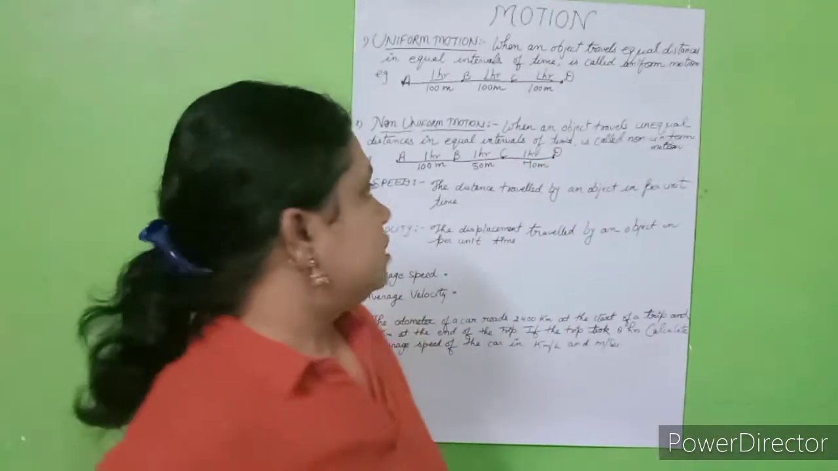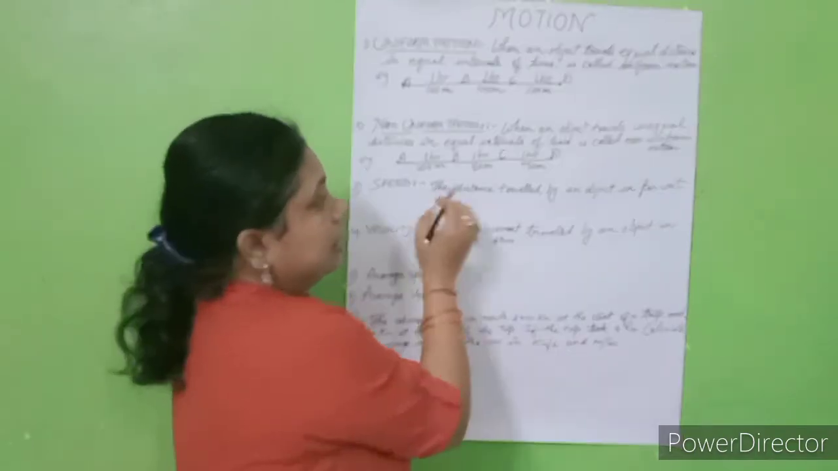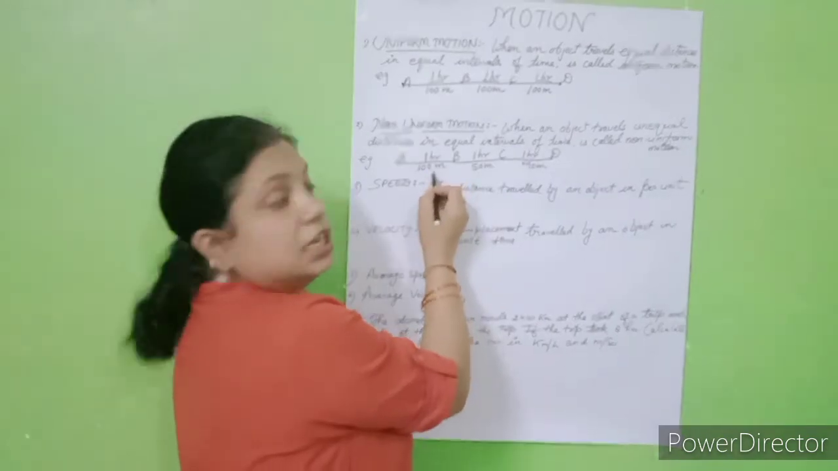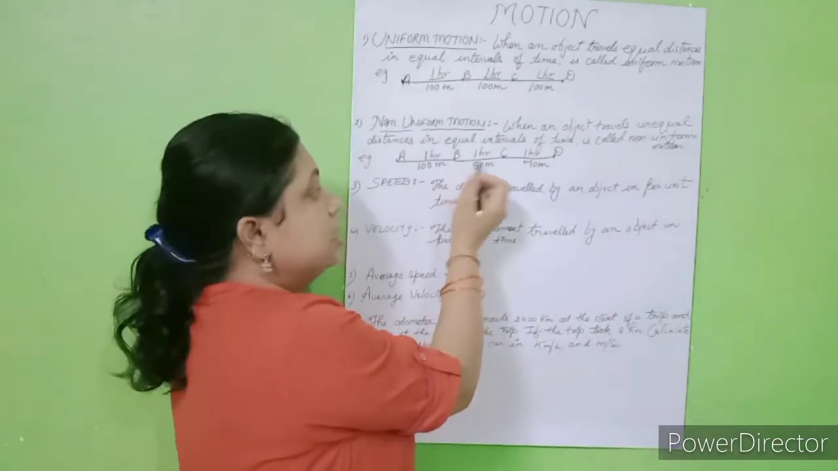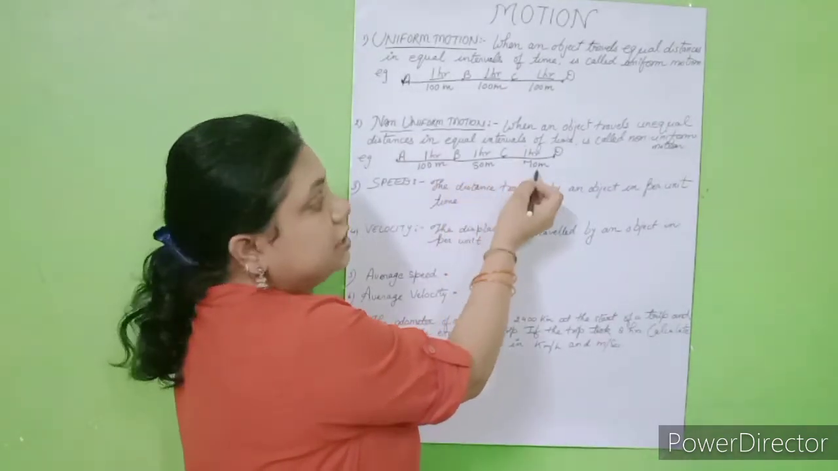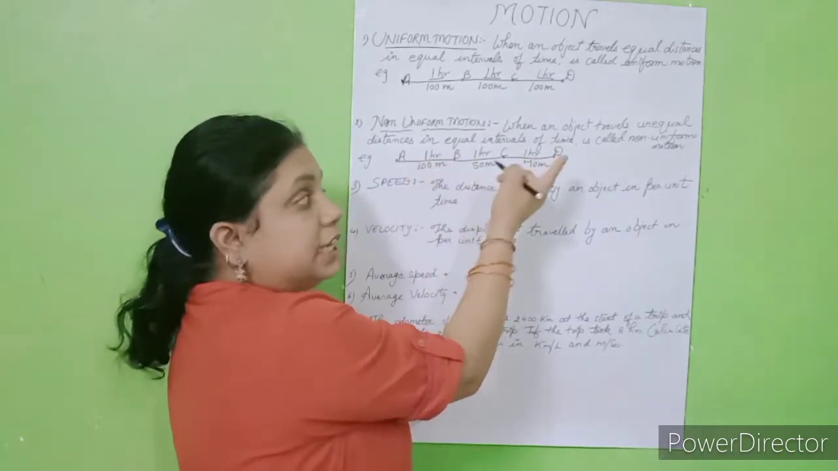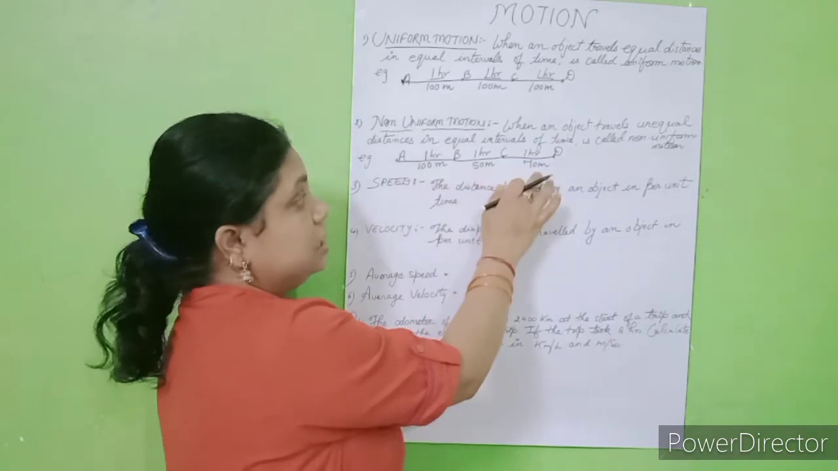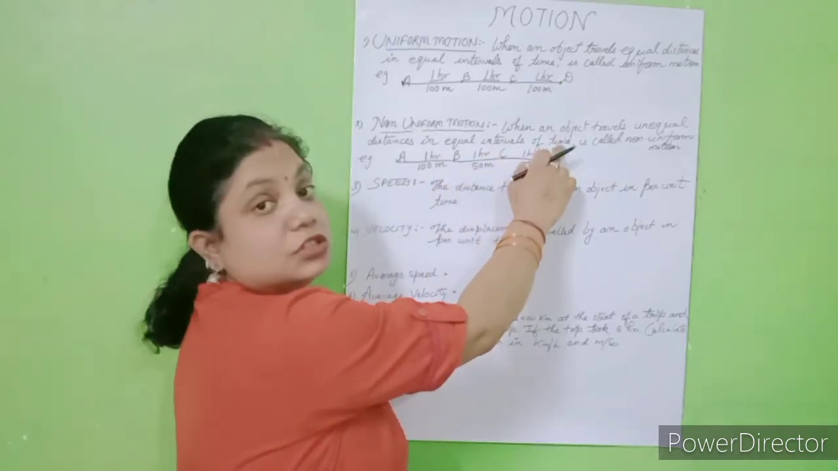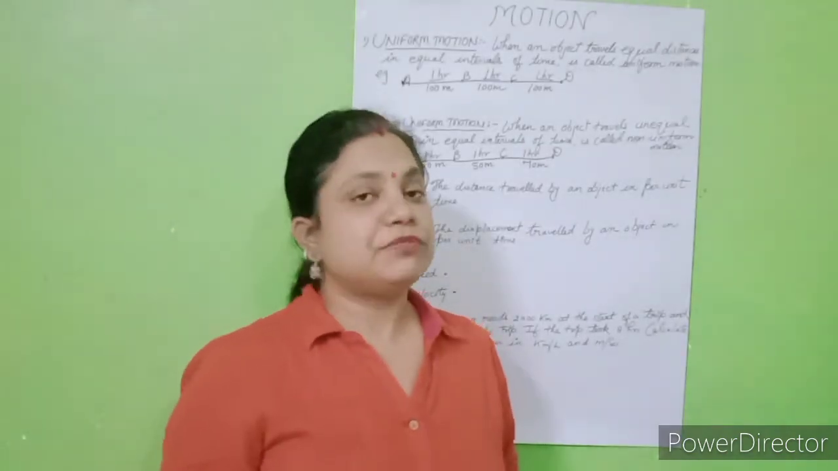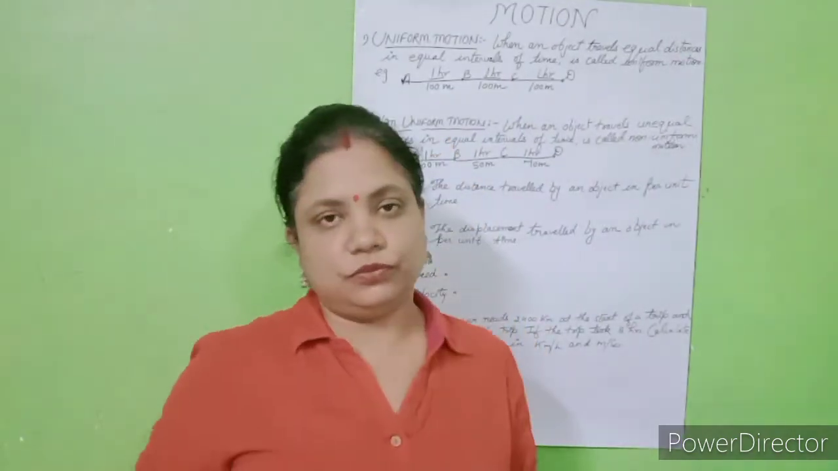So students, we are observing here unequal distances, means in the first hour the car covers 100 meter distance, in the second hour 50 meter, and in the third hour 70 meter. But the time interval is equal, fine. So unequal distances covered in equal intervals of time is known as non-uniform motion. So these are the types of motion: uniform motion and non-uniform motion.